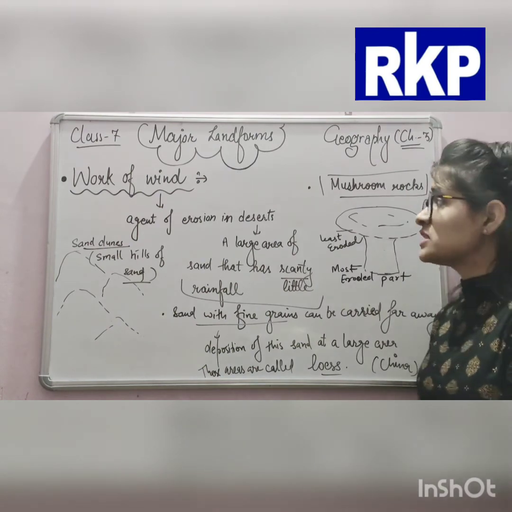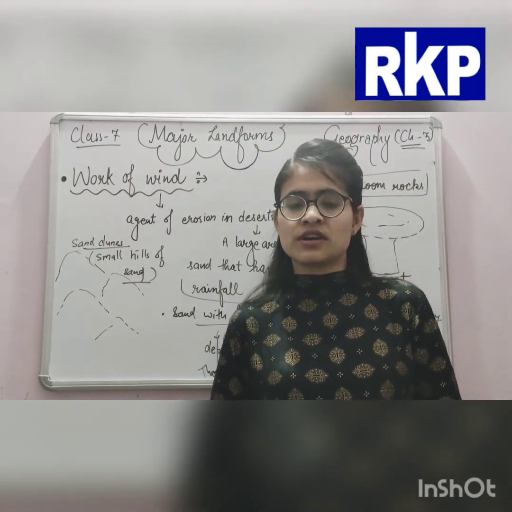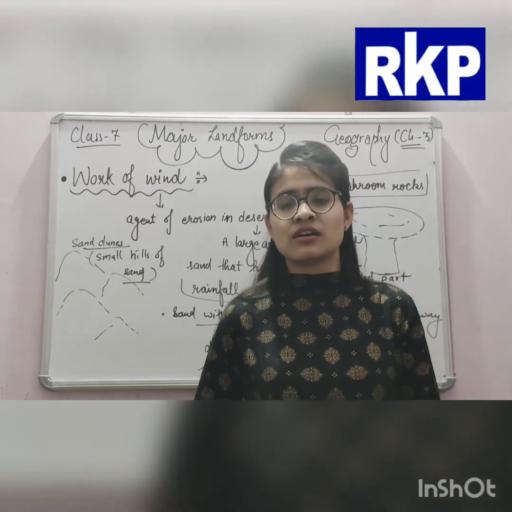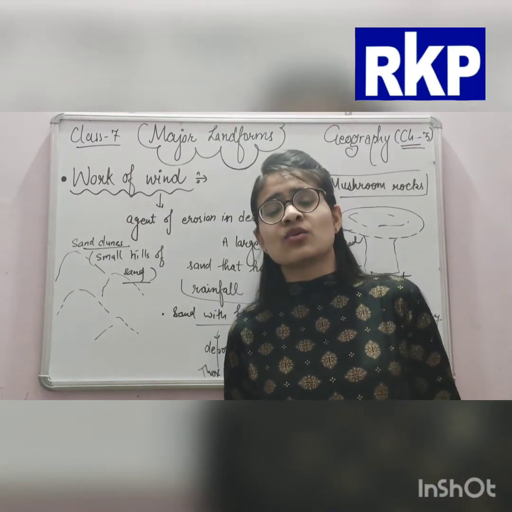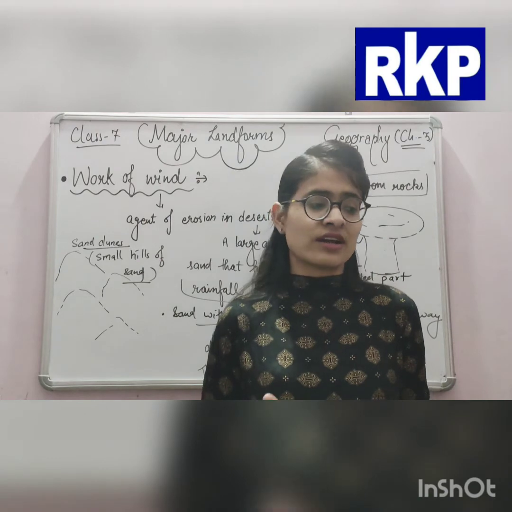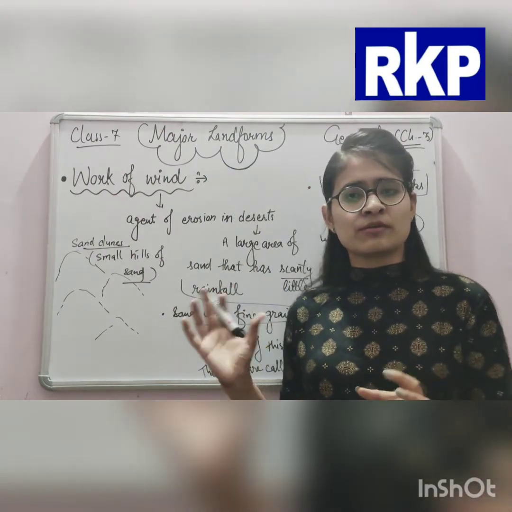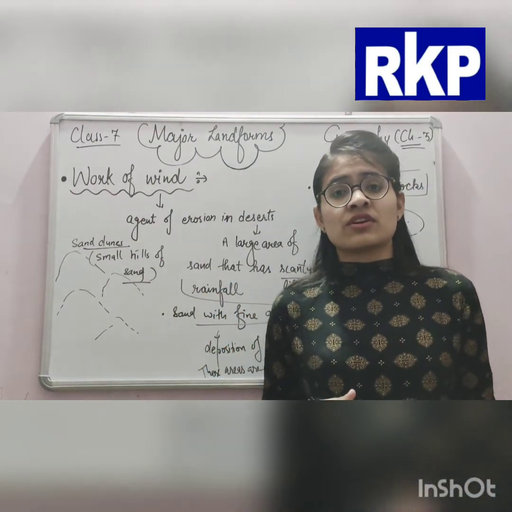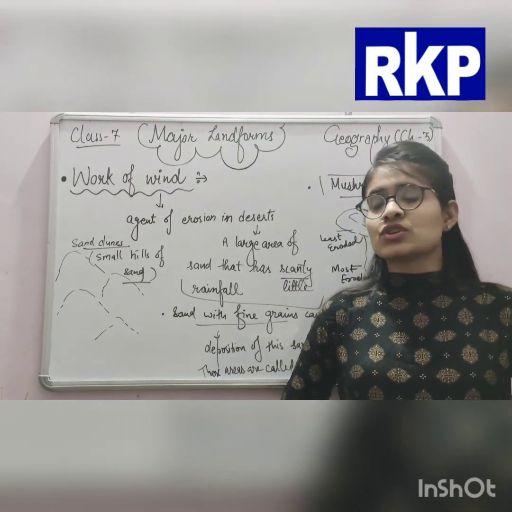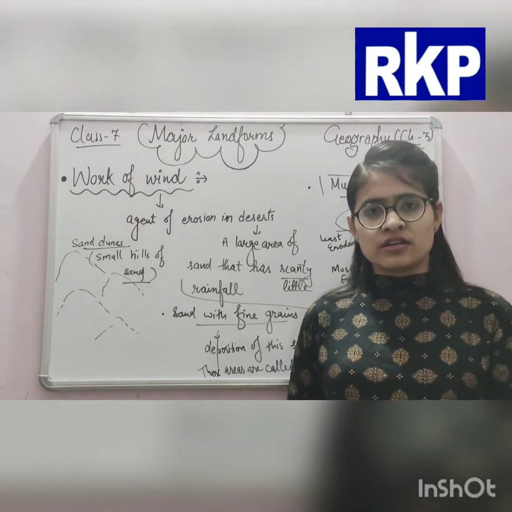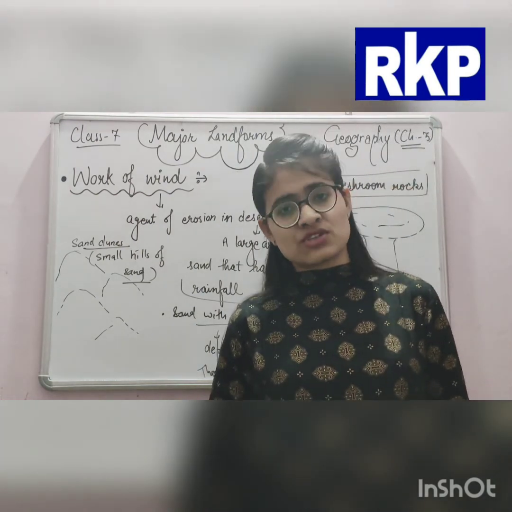So basically these were all the topics we have discussed in our chapter, Our Changing Earth: how volcanic eruptions occur, how earthquakes and disasters occur, and what type of major landforms are created by different bodies, like how a river, wind, sea waves and ice create landforms. So these were all the changes on the earth. Hope this topic is clear to you all.